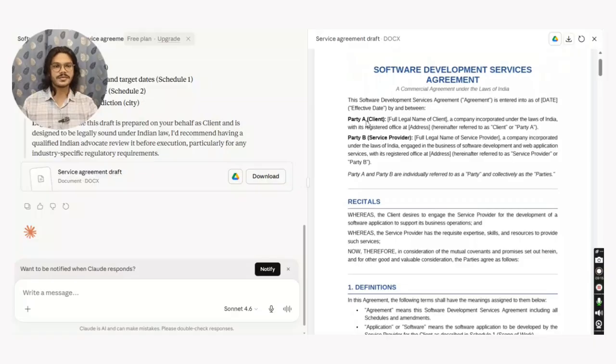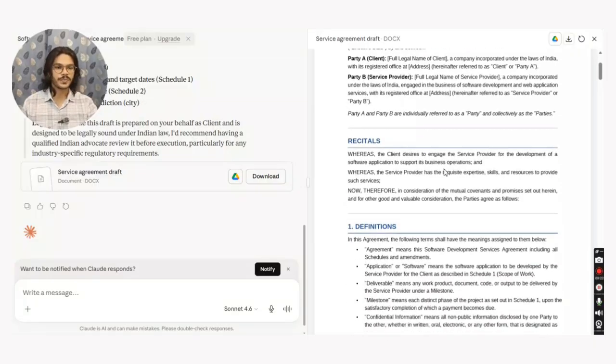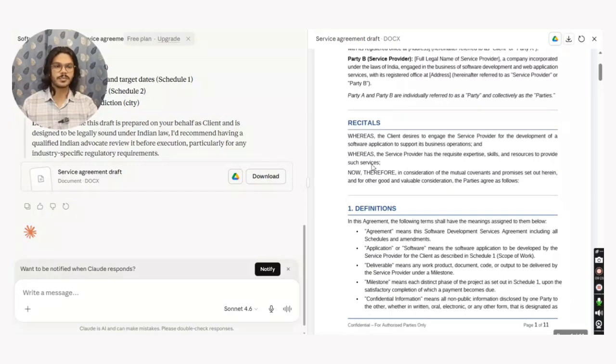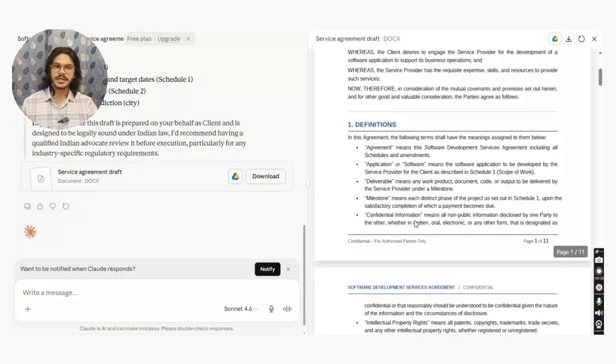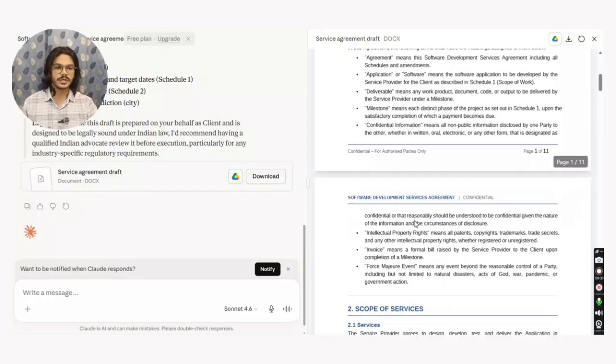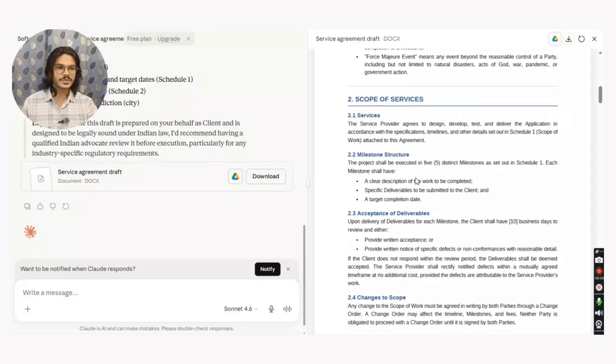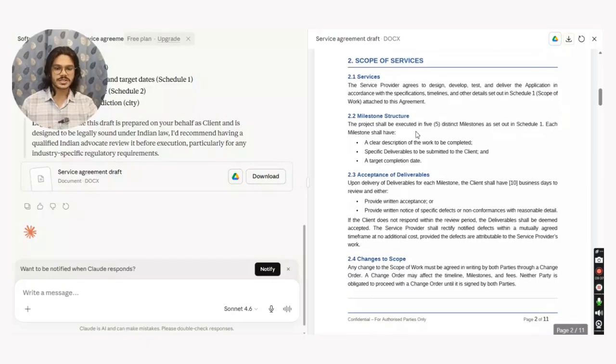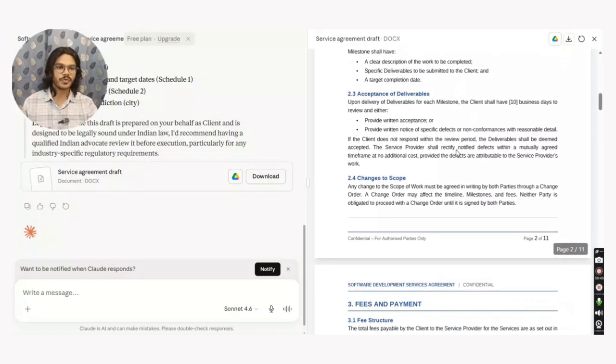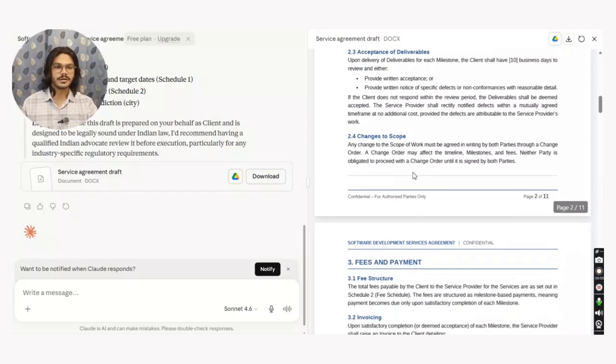So let's just see. Party A and Party B are there, so I can basically write their names and where they are incorporated, right? And recitals are there because I clearly provided the recitals in the context. It has given the definitions of important terms, so that's a good thing. The scope says it should be in five distinct milestones. So this is the input that I provided to it. Then it also tells about the acceptance of deliverables, so that's a good thing. Had it been a general prompt, there are chances that it might have missed it.